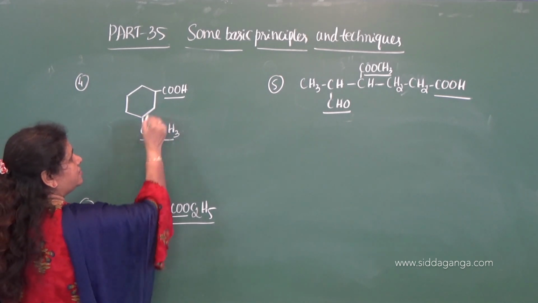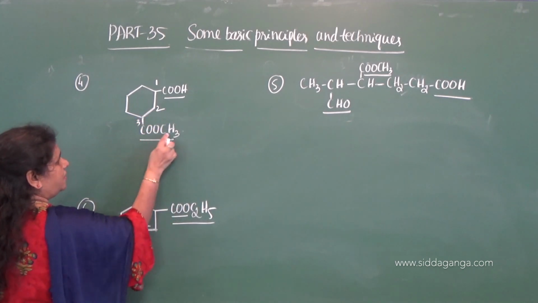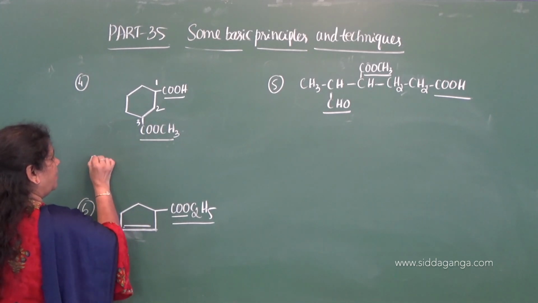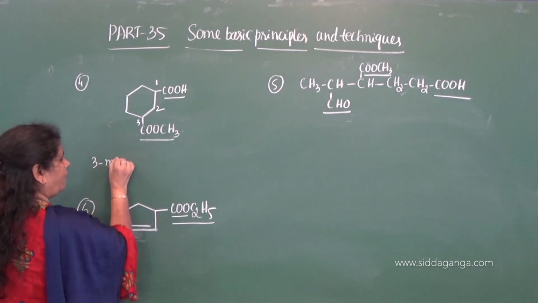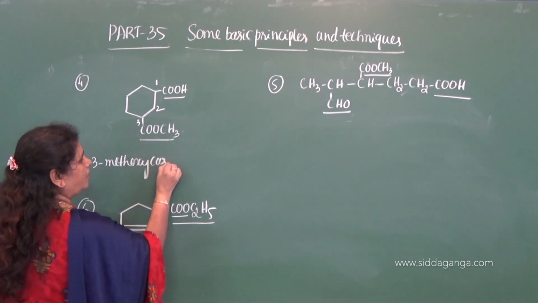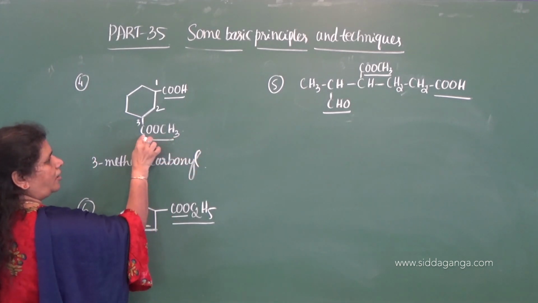Alkoxycarbonyl is the prefix. Give the numbers 1, 2, 3. This becomes a prefix now: alkoxy, methyl and oxy, methoxy, that is on the third carbon we have methoxy, CO carbonyl, methoxycarbonyl.